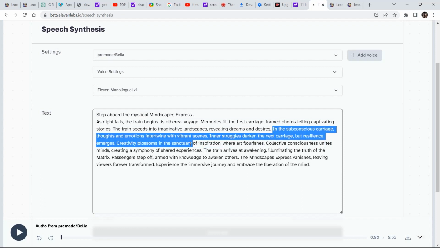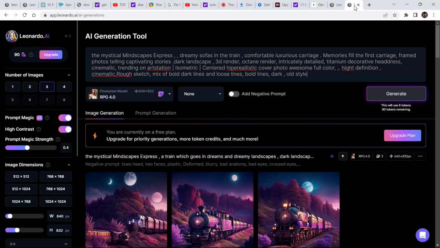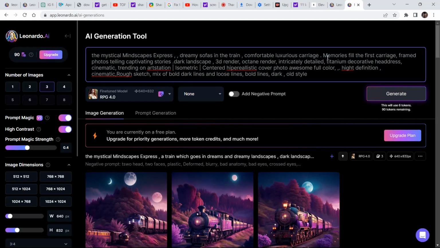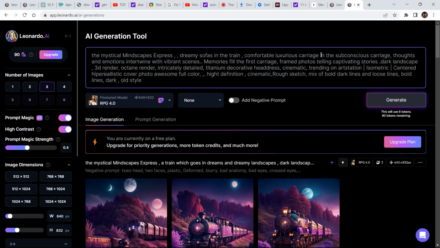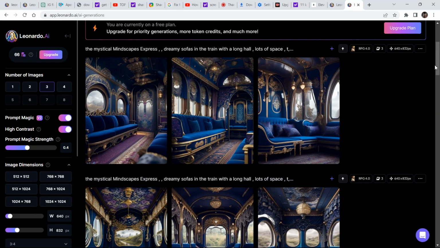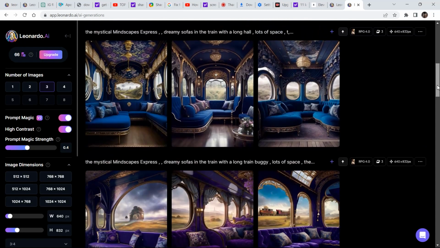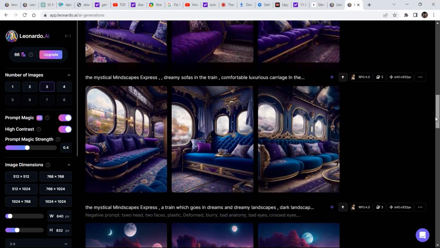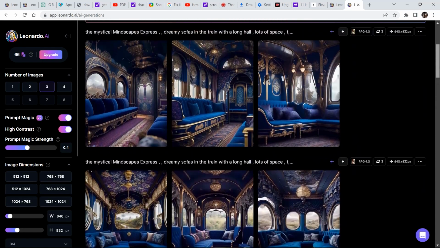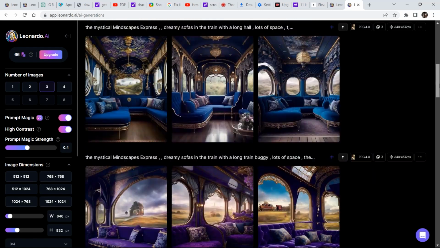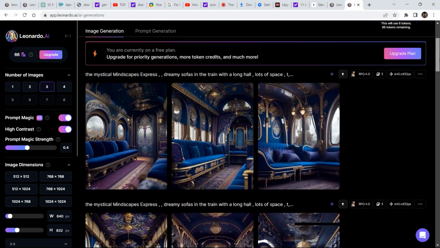So let's copy this fourth scene and paste it somewhere in between this prompt. I'm going to paste it right here and let's click on generate. After a lot of generations, these are all the images that I came up with, and I'm going to use multiple images in the fourth scene to express the view from the carriage.